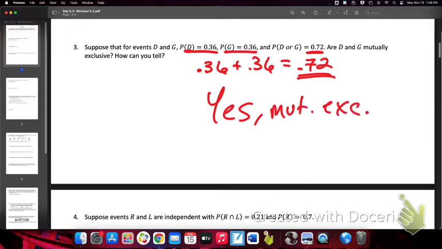Isn't that fun? I have a question for y'all. What's the probability of two events happening at the same time if they're mutually exclusive? 0. What can I do with mutually exclusive events, mathematically speaking? I can add them, and what will that give me? The OR probability. You got it.